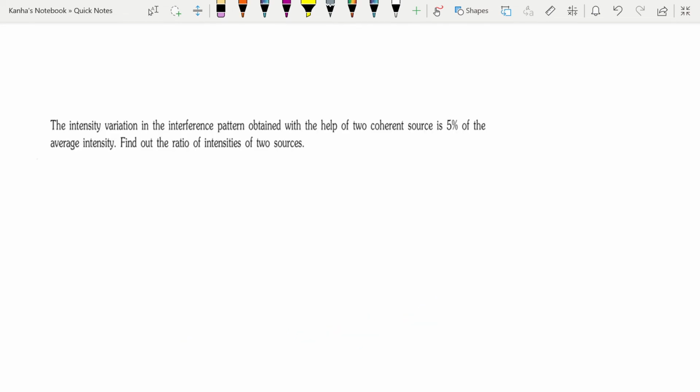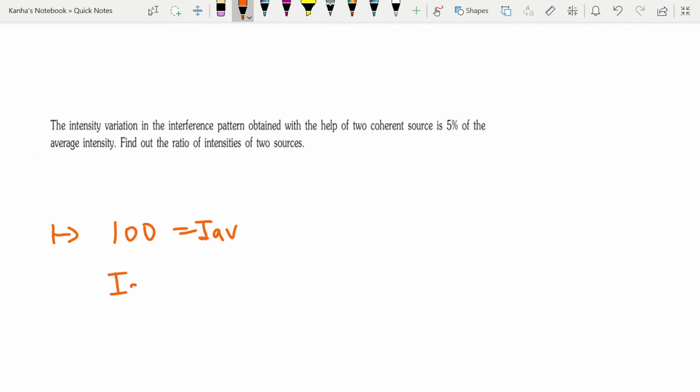Let's take a look at another question. The intensity variation in the interference pattern obtained with the help of two coherent sources is 5% of the average intensity. Find out the ratio of intensity of the two sources. So in order to do this, let me assume that the average intensity is, let's say, 100. Then it's given that there is a 5% variation.